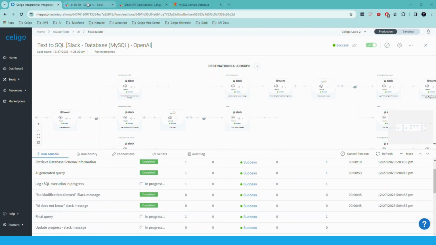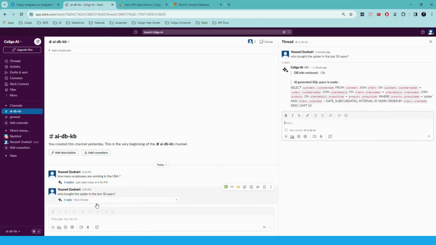So if I look at the Slack again, in this query, OpenAI is trying to find the Spider, literally trying to find the word Spider, which is not really what we want. What we want is basically anything that has Spider in that database.